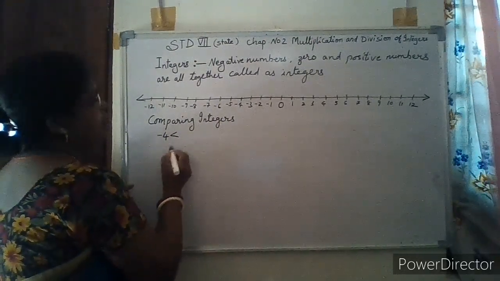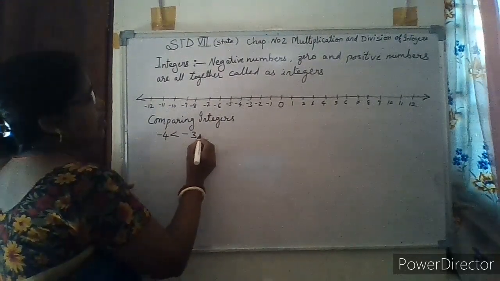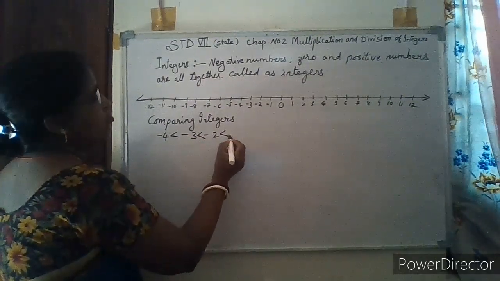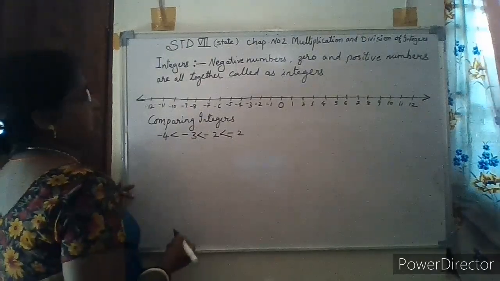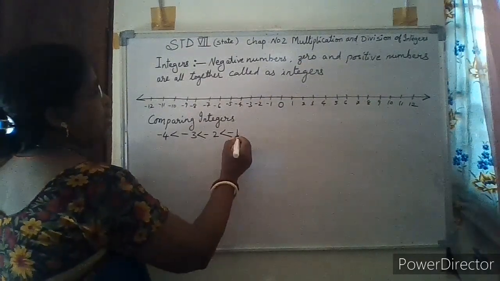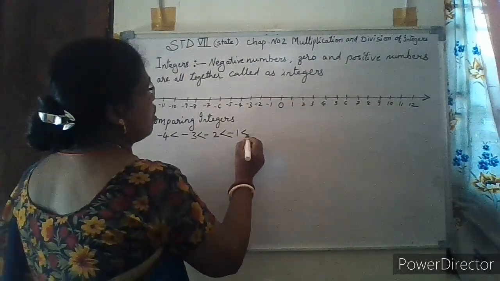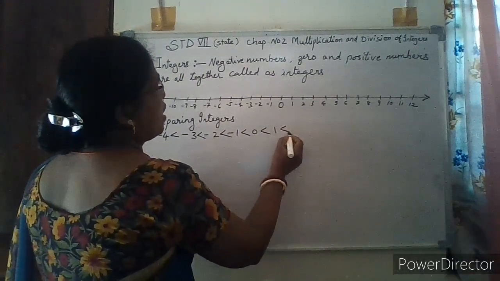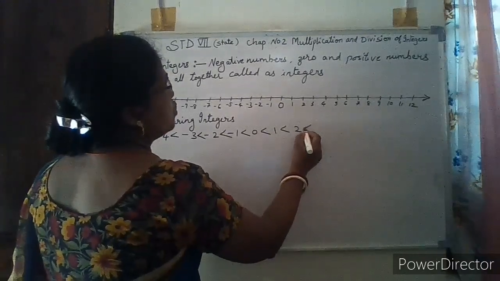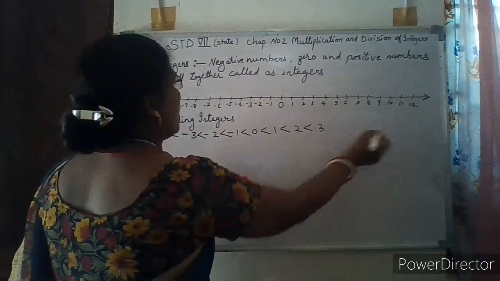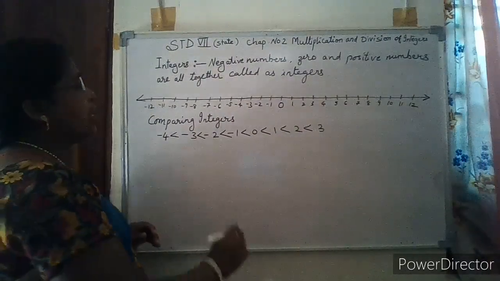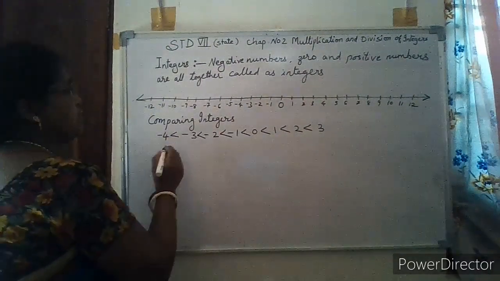Minus 4 is smaller than minus 3. Minus 3 is smaller than minus 2. Minus 2 is smaller than minus 1. Minus 1 is smaller than 0. 0 is smaller than 1. 1 is smaller than 2. 2 is smaller than 3, and so on it goes on. So therefore we can compare integers.